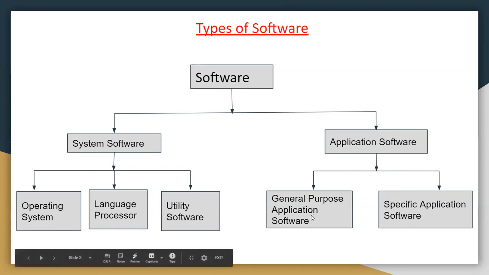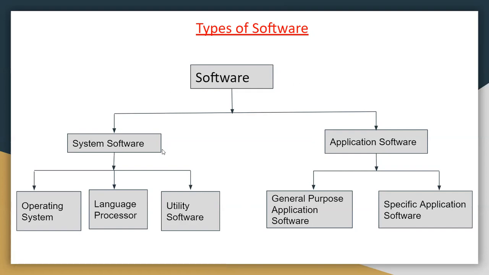And the application software is divided into two parts: general purpose application software and specific application software. This is all about the types of software. I hope all of you understand the types of software.